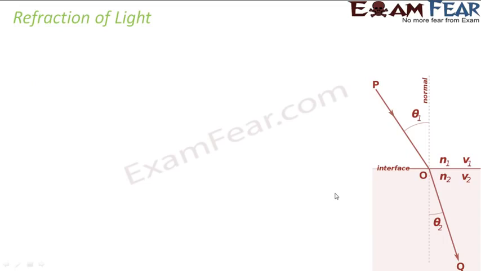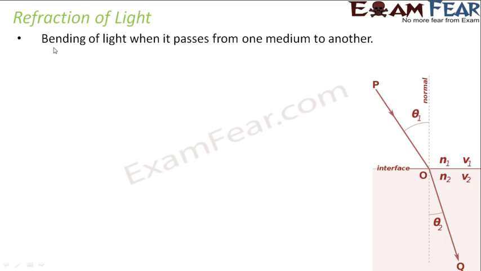Now let's move ahead and talk about the second phenomenon, that is refraction of light. Two things can happen whenever light falls on an interface. One is that the light is not able to pass through and it bounces back, which is reflection. The other is that it passes through the interface and moves into the other medium. In that case, what happens? Bending of light. Since the light is passing from one medium to another, this medium could be anything: air, water, glass. When light moves from one medium to another, maybe from air to glass or from air to water, there is a change in medium. So even though the light passes through the interface, it bends.